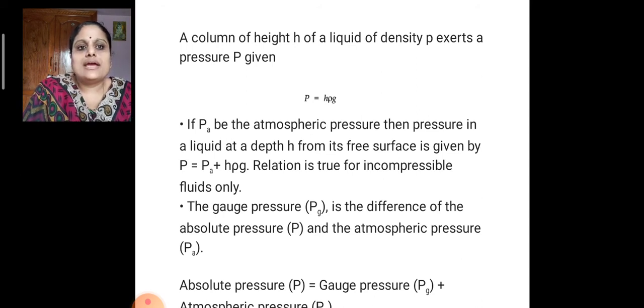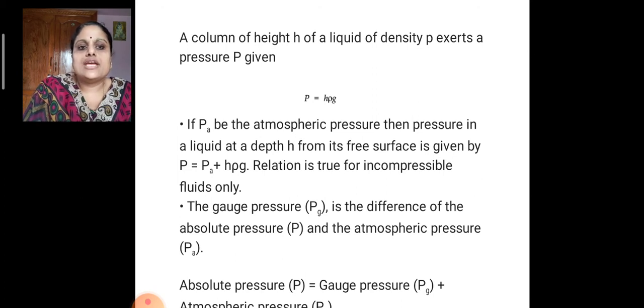If PA is the atmospheric pressure, then the pressure in a liquid at a depth h from its free surface is given by P equals PA plus h rho g. This relation is true for incompressible fluids only.